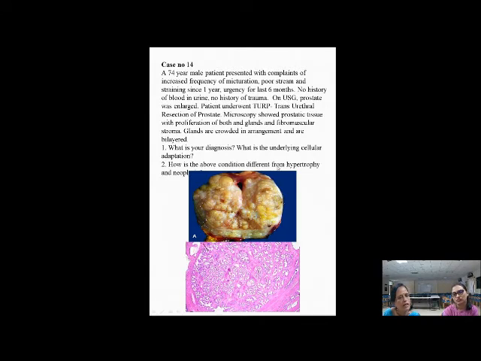Then how is the above condition different from hypertrophy and neoplasm? Since we know that this is a case of hyperplasia, it becomes important to differentiate it from the other terminologies like hypertrophy and neoplasia. In hypertrophy, the size of the cells is increased. The number is not increased. Then it is called hypertrophy. But when we are talking about hyperplasia, we mean the number of the cells is increased. That is the basic difference between hyperplasia and hypertrophy that we should differentiate.